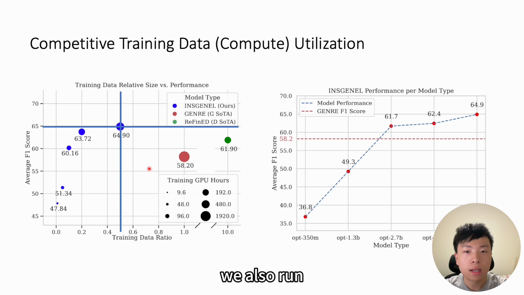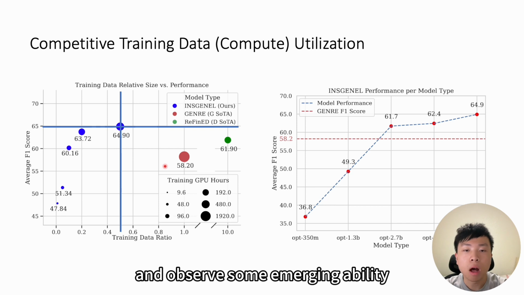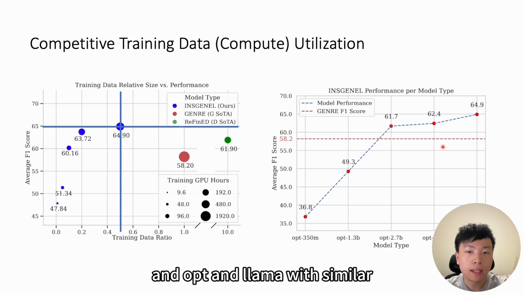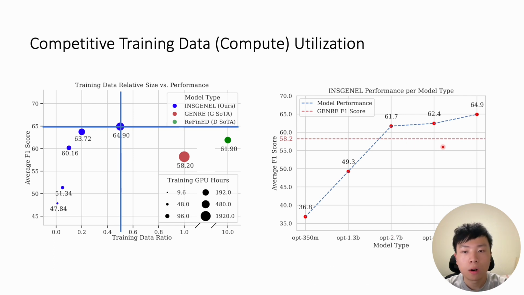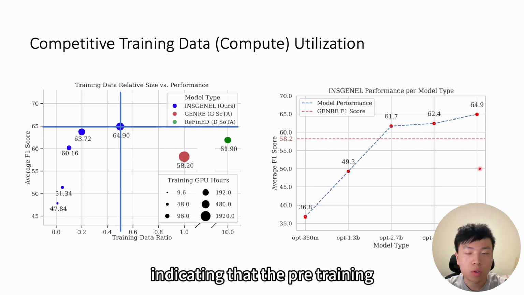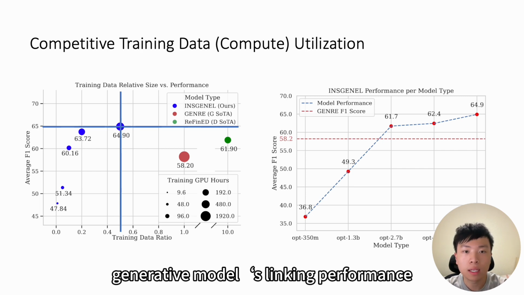We also run evaluations on the size and type of large language models, and observe some emerging ability starting from the size of 2.7B. And OPT and Llama with similar model size still show a noticeable performance gap, indicating that the pre-training quality of the base model will also impact the generative model's linking performance.